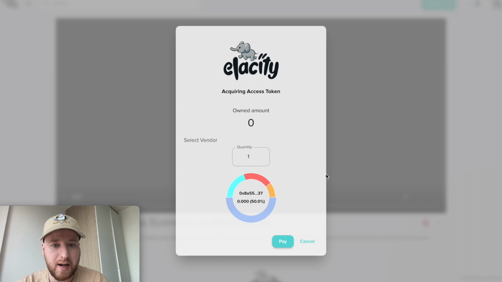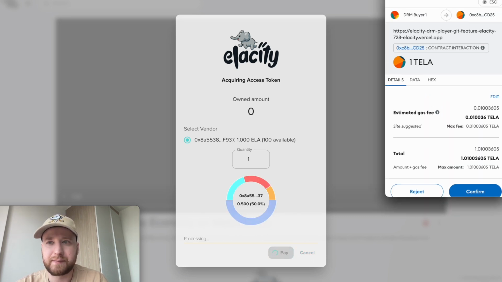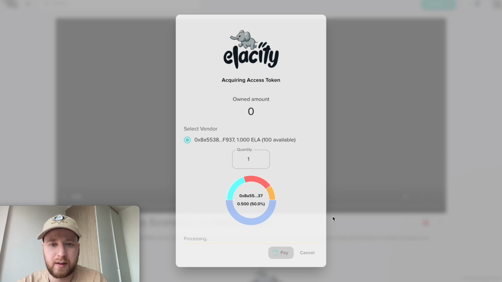So if I go to buy a token, I can see the percentages that we set out, who gets paid what, and I can also see that there's 100 available, and I can purchase however many I want. In this case, I'm going to buy one. I think that's fine. And go ahead and purchase. So once this is over, I will be prompted to sign the contract just to show that I have an access token, and then the data will be decrypted for me and I'll be able to enjoy.